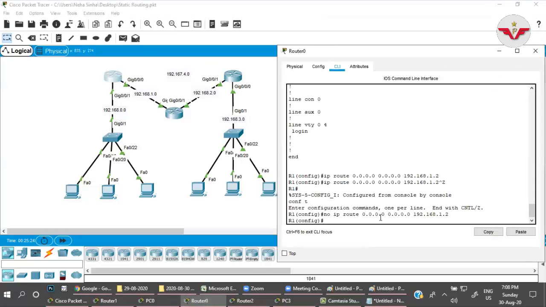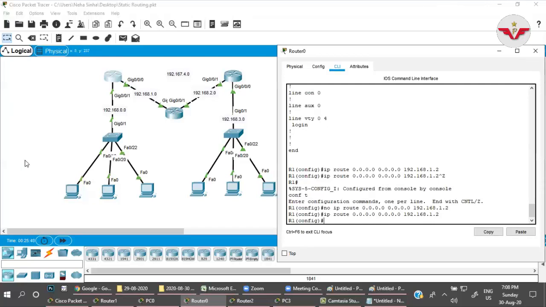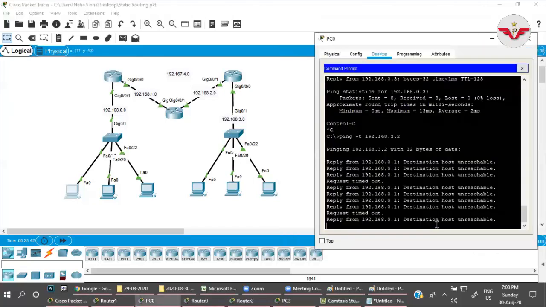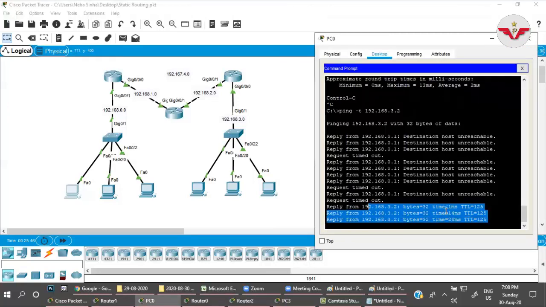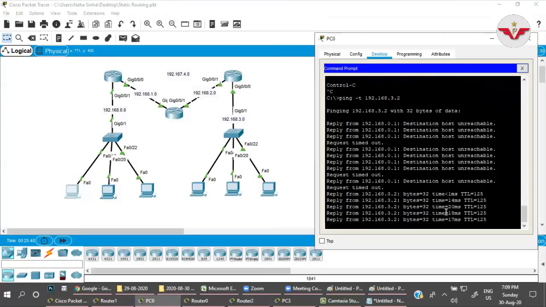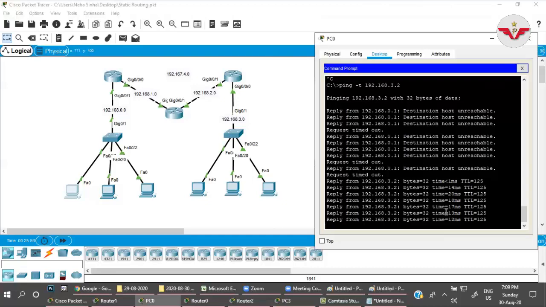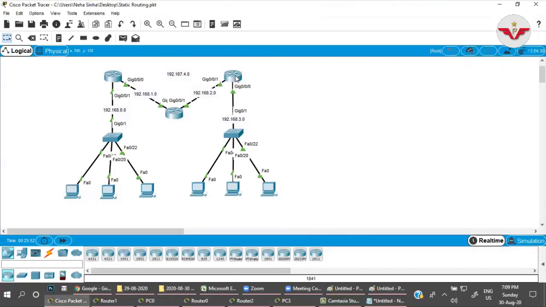So I'm just giving only one command, which is ip route 0.0.0.0 with subnet mask 0.0.0.0, and if you receive any packet from anyone, just forward it to 1.2. As I give the command, look here, started, right? Done. Same way here as well.